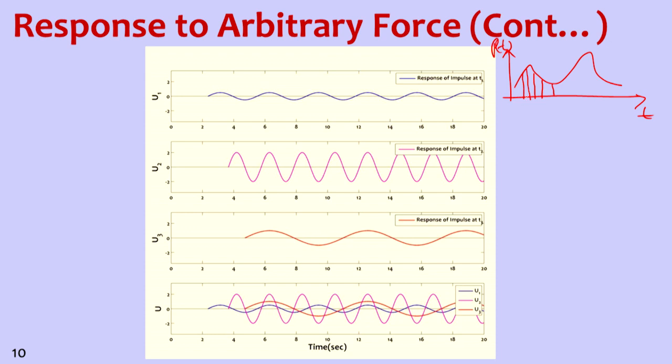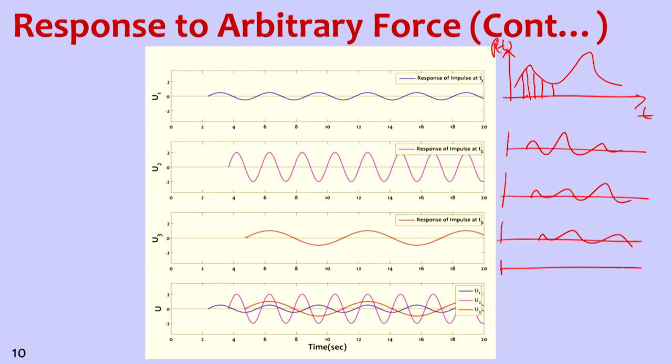So what happens is, we get the response at this point, then the next one is the response at this point, the third response at this point, and the fourth one is the fourth response at this point.